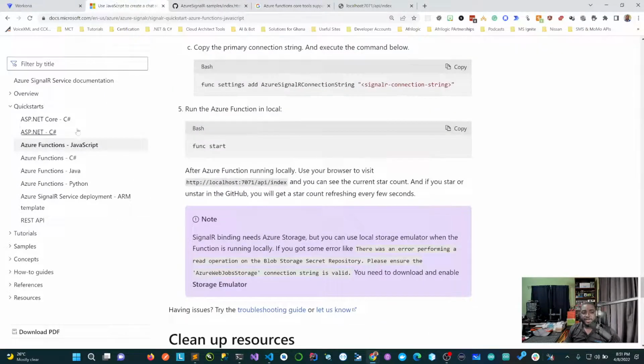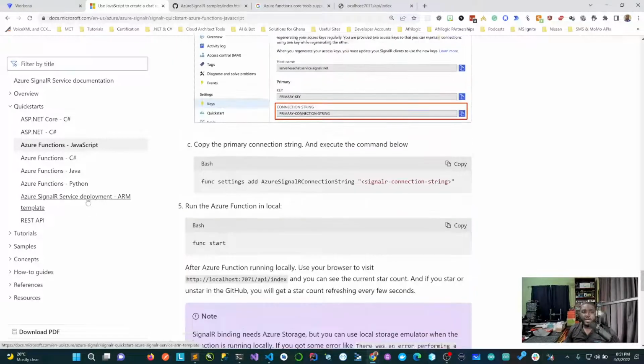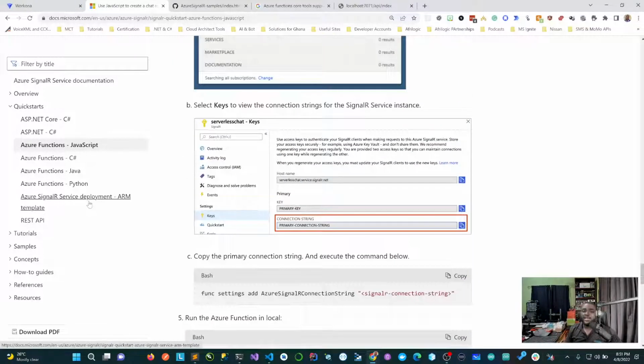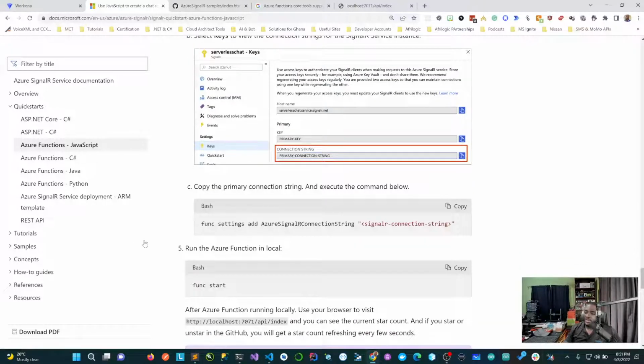Like I said, if you want to use C#, Java, Python, there are sample applications that you can use. If you want to learn more, make sure you go. And there's a Microsoft Learn as well, where you can go learn a lot about SignalR.